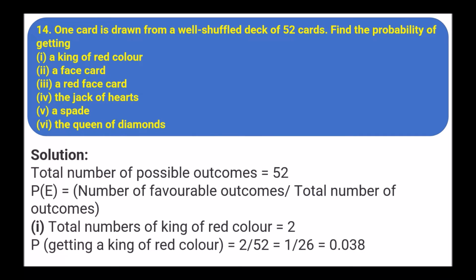Next, a card is drawn from a well shuffled deck of 52 cards. Find the probability of getting a king of red color, a face card, a red face card, a jack of hearts, a spade and a queen of diamonds. So total number of outcomes, we know that in a deck there are 52 cards, and first we have to find the total number of kings of red color, that is there are 2 kings of red color. So 2 upon 52, that is 1 upon 26. We can divide it and we get 0.038.